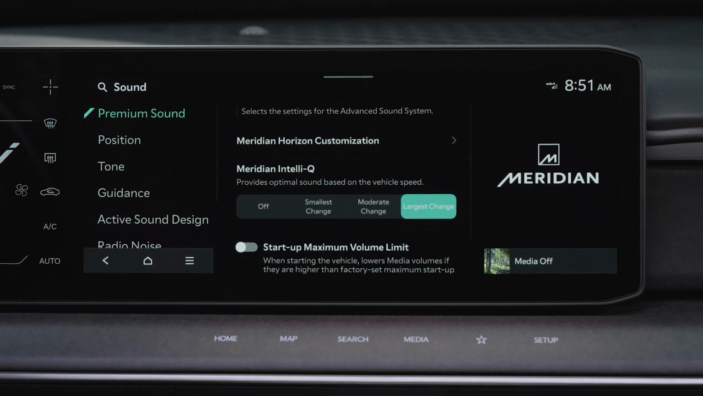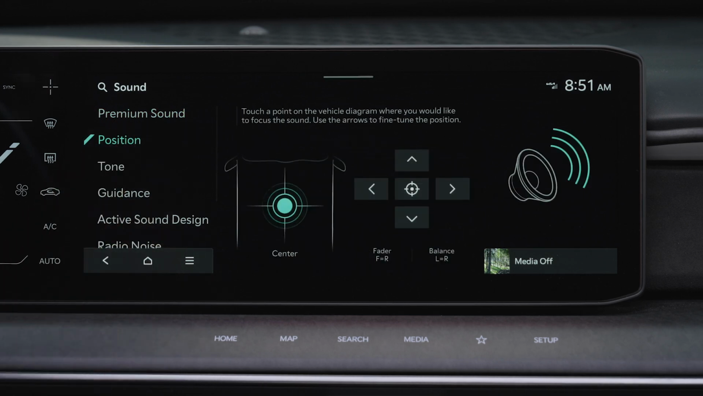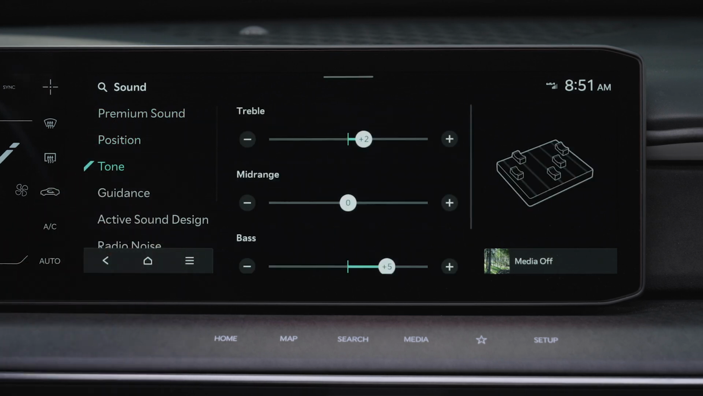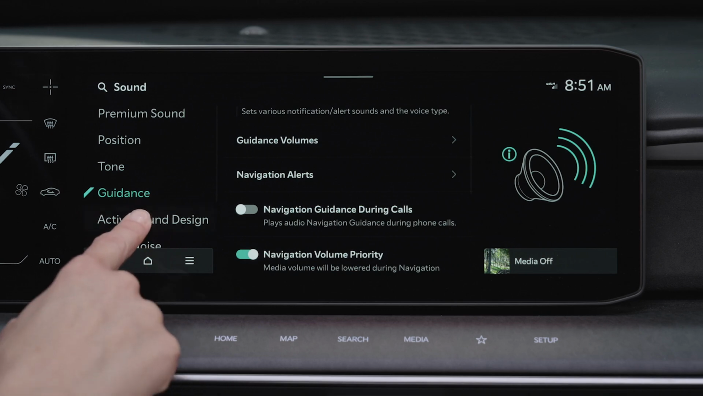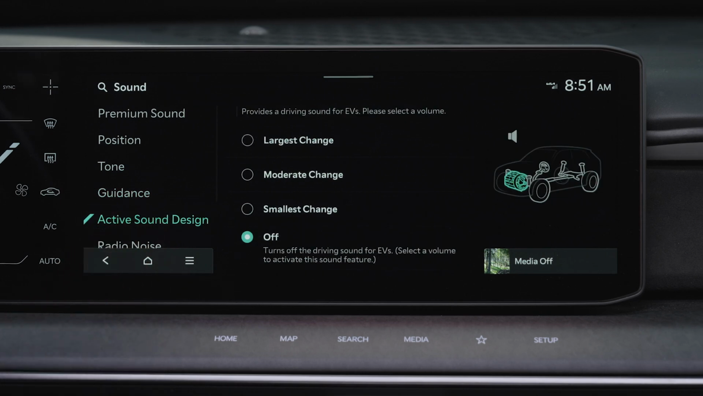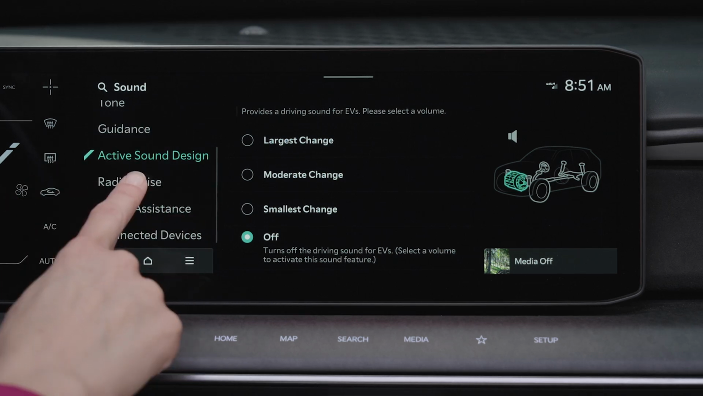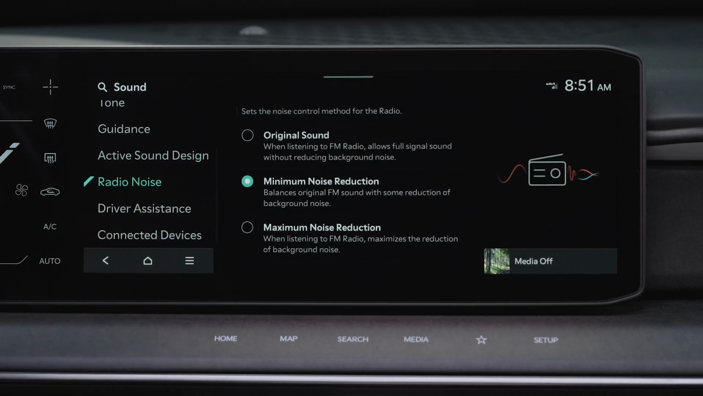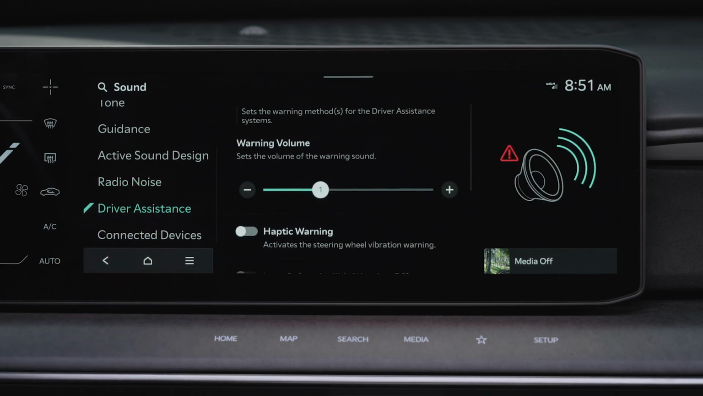Here you can configure the settings as desired, including position, tone, guidance, active sound design, which is available on select EVs, radio noise, driver assistance, and connected devices.